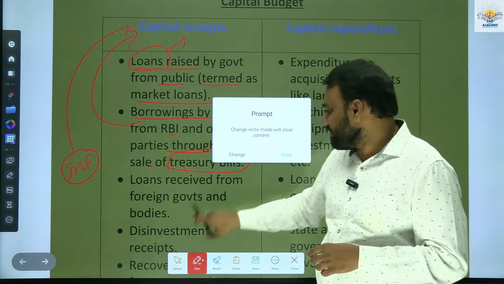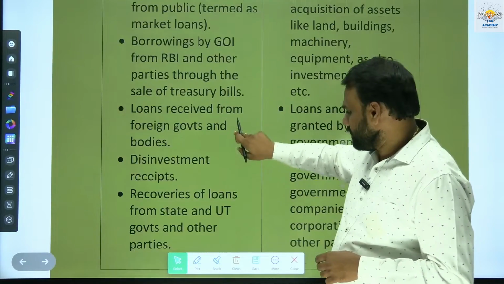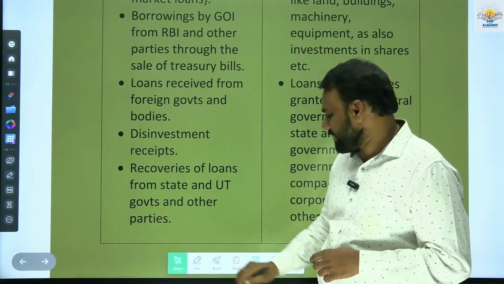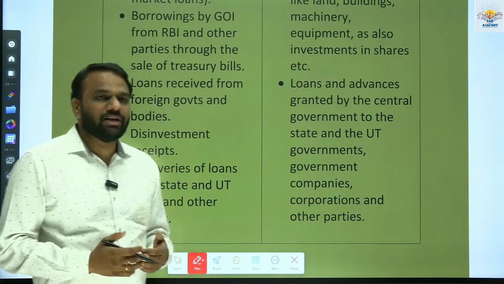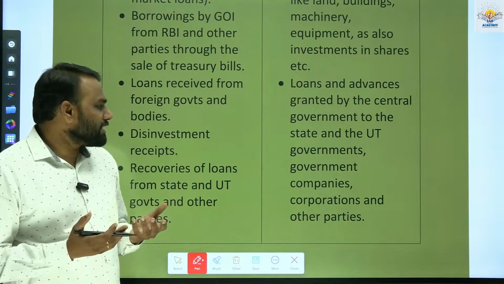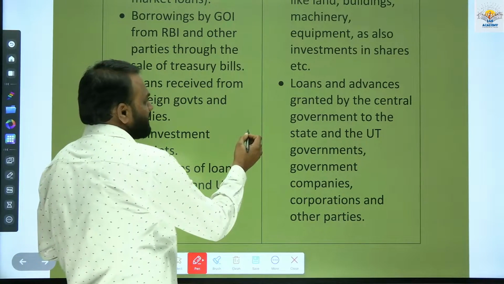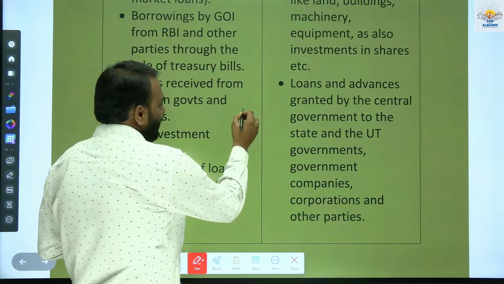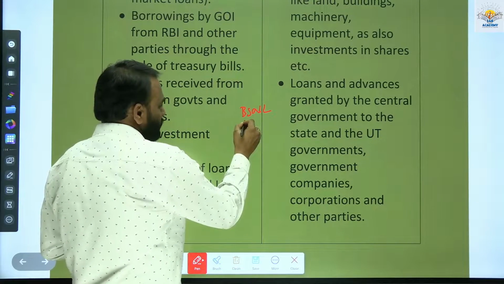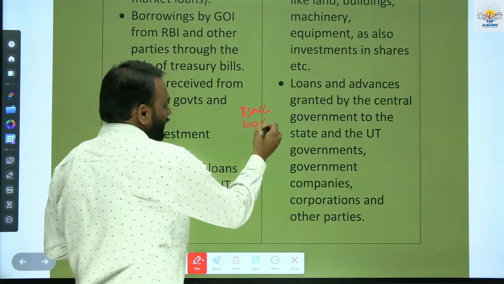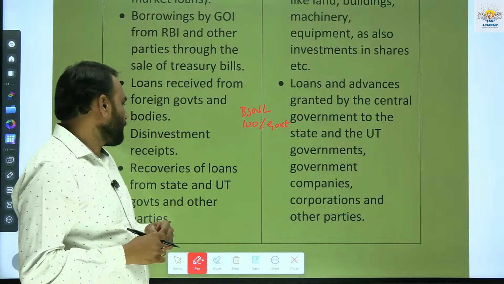Next, disinvestment receipts. What is disinvestment? Disinvestment is when the government will sell some of its stake in a government company. For example, let us consider a government company like BSNL. Let us assume 100% of it is owned by the government.